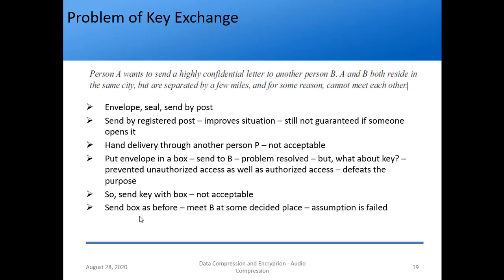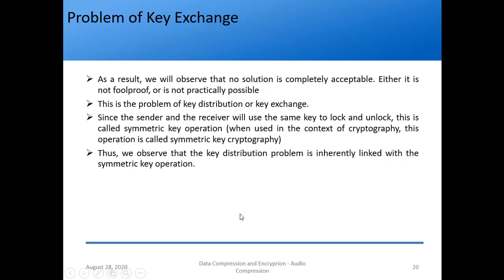Then what is the problem of key exchange? We saw person A wants to send a highly confidential letter to another person B, and they are in the same city, but for some reasons they cannot meet each other. But they have to send a very confidential message. We saw various things: they can send by post, then registered post, then hand delivery, then seal in a box, then send the key separately, then send the keys through someone. All these cases were not acceptable, right? So this is nothing but the problem of key exchange.